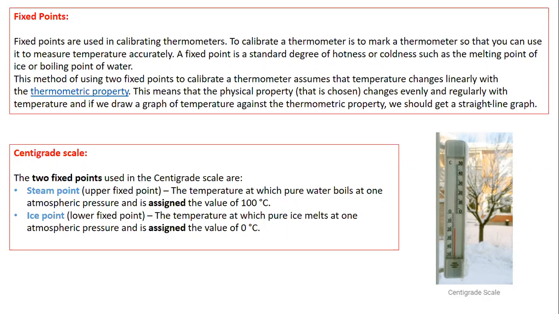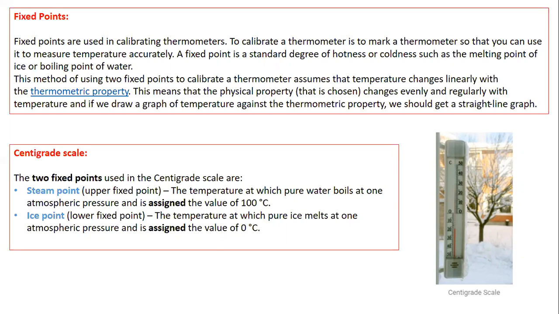So when we are defining ice point, ice point is the temperature at which pure ice melts at 1 atmospheric pressure. And the value assigned to the ice point is 0 degree centigrade. And ice point is also known as lower fixed point. So beta, there are 2 fixed points in the centigrade scale that you are considering while calibrating a thermometer. The 2 fixed points are steam point and ice point.